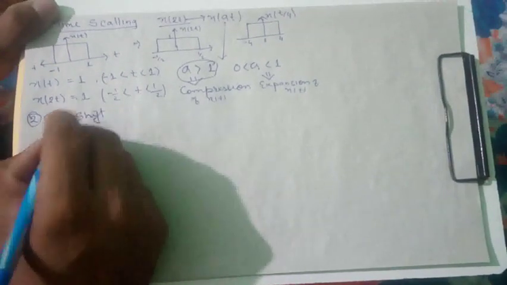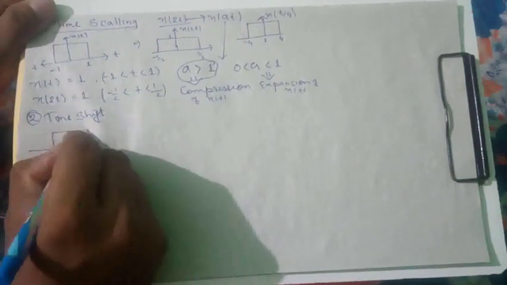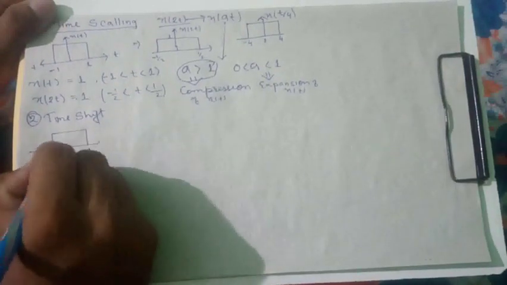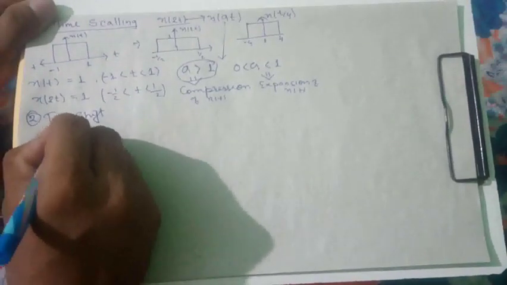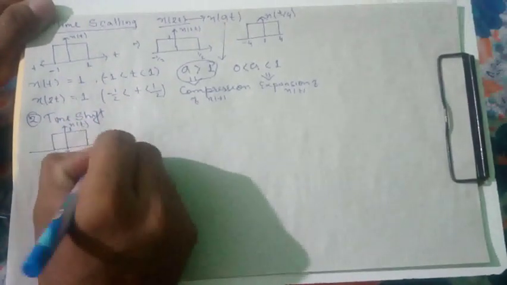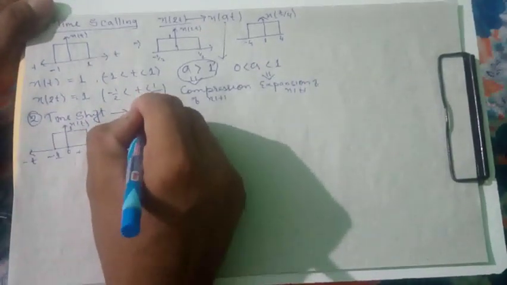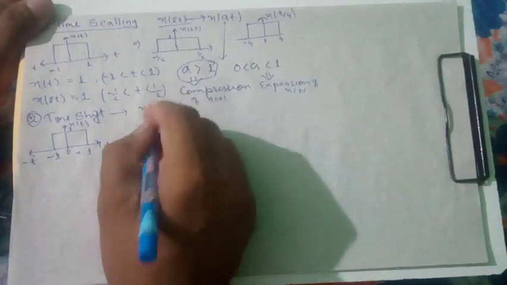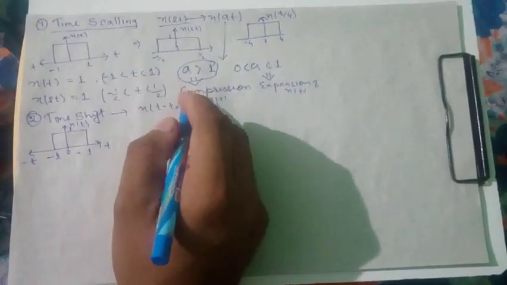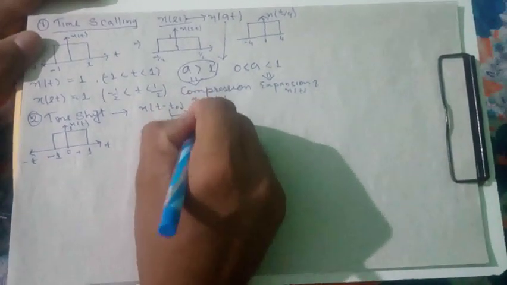If this is a signal from -1 to 1, okay, and we time shift it. So what it is actually is advance.